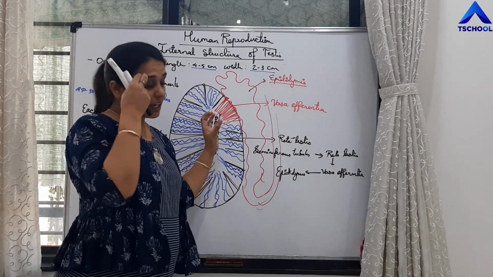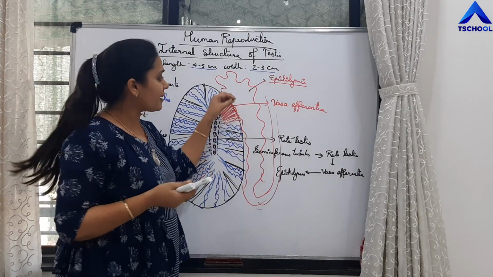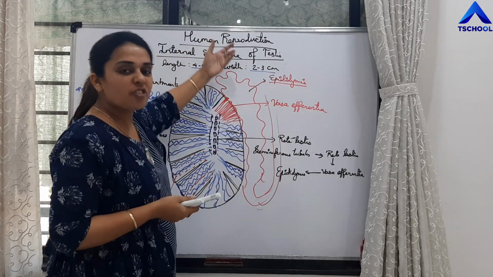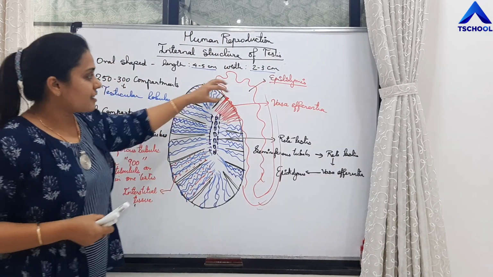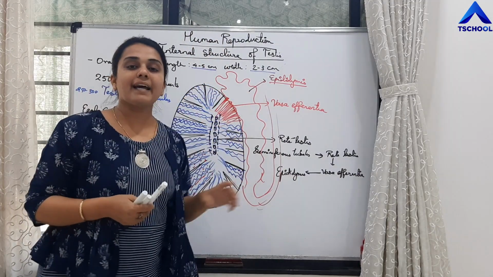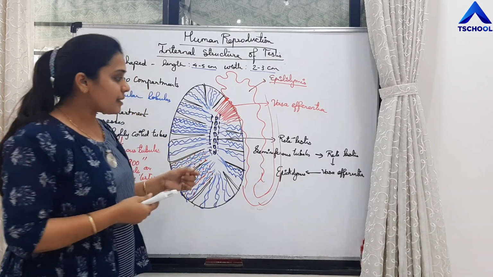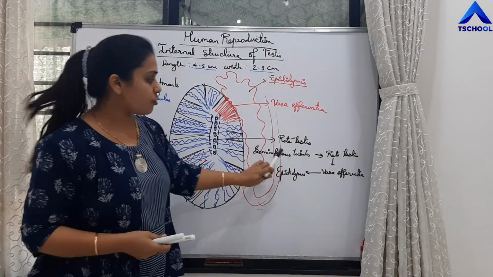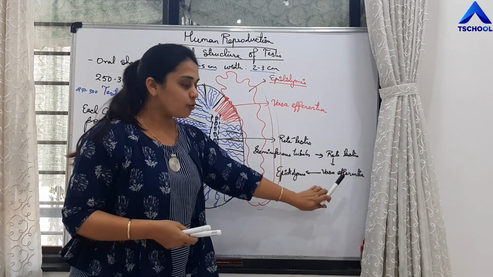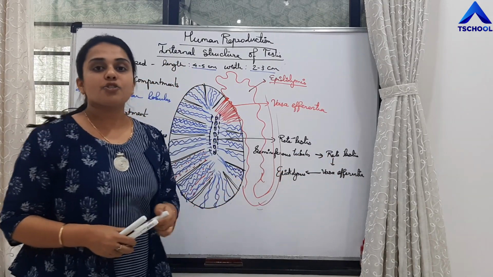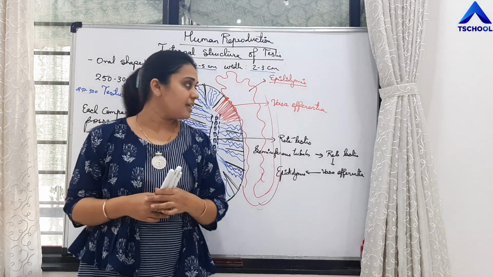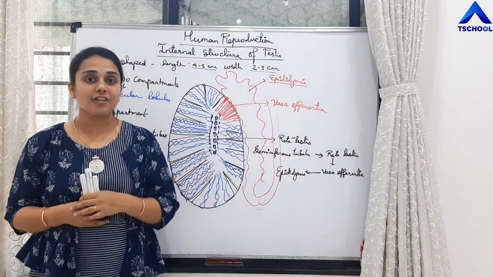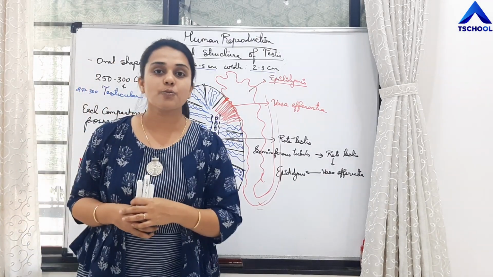These tubules drain their content into one more coiled tube present on the posterior side of the testis. This coiled tube is called the epididymis. So that is the pathway of the sperm: from seminiferous tubules to rete testis to vasa efferentia and then to epididymis. Now we have to study the internal structure of seminiferous tubules.